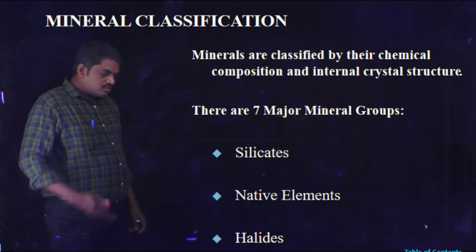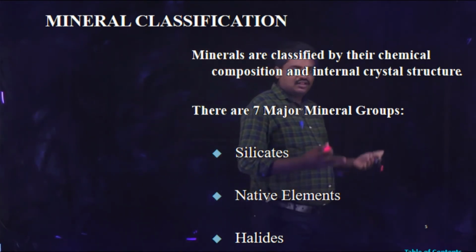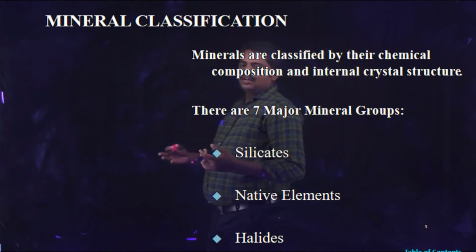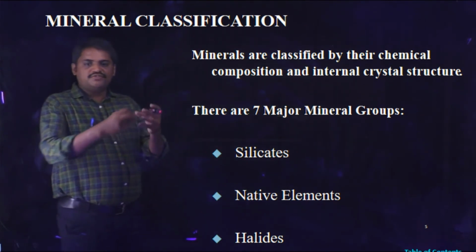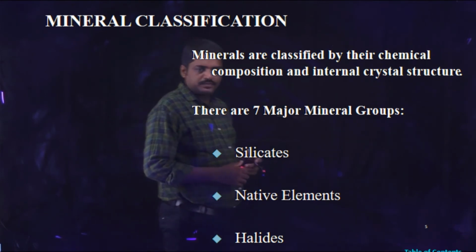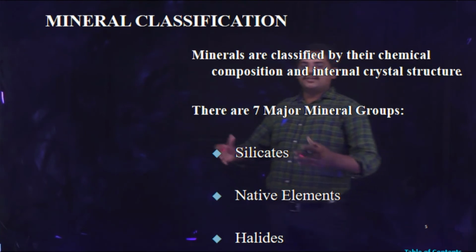Last class I discussed the difference between minerals and ores. Ores are compounds in which metals are bound with different types of impurities. Minerals are compounds that are economically and commercially viable.